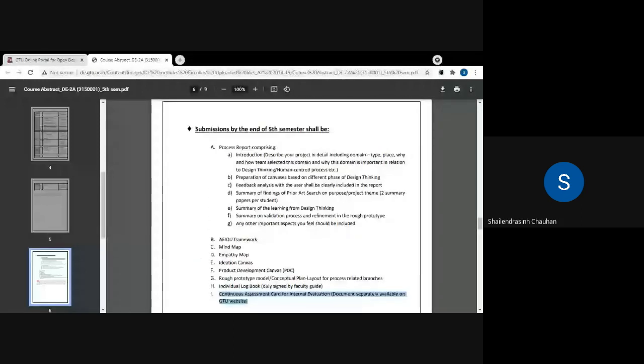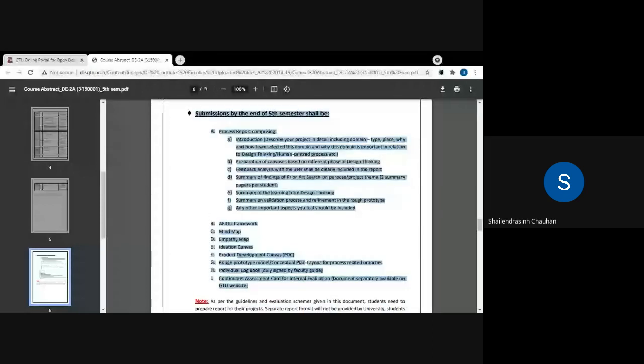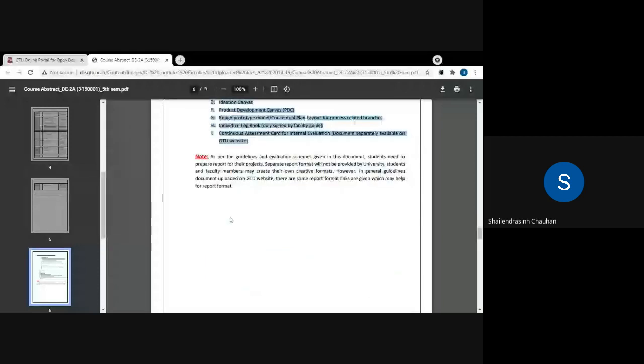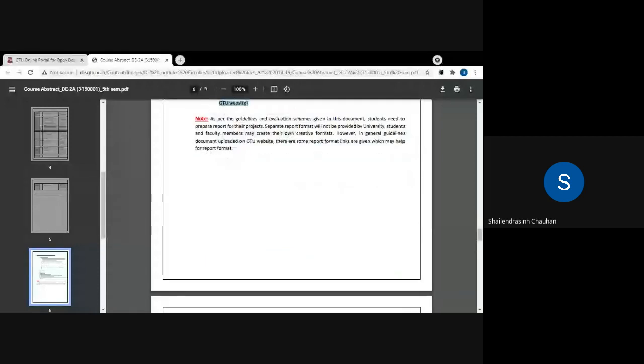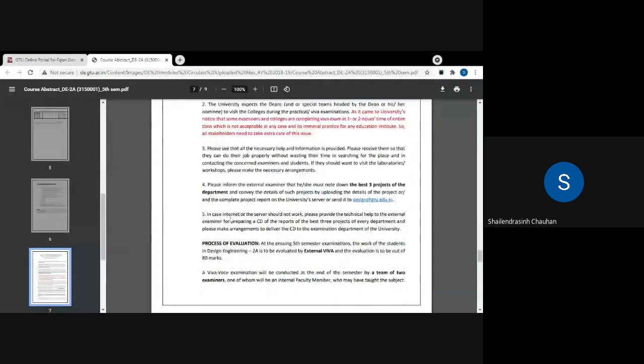When you need to start all these things, we'll see. The first step will always be identifying the problem definition. These are the different things in detail, and this is the evaluation pattern.